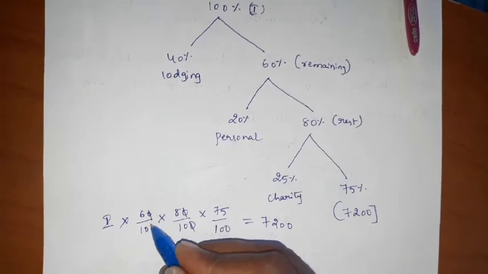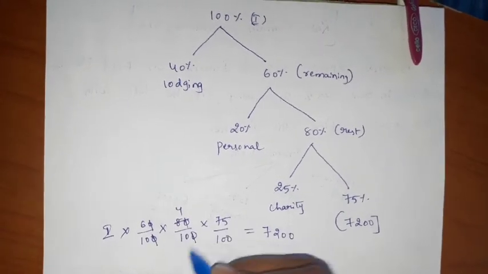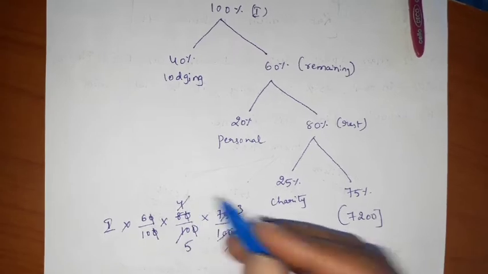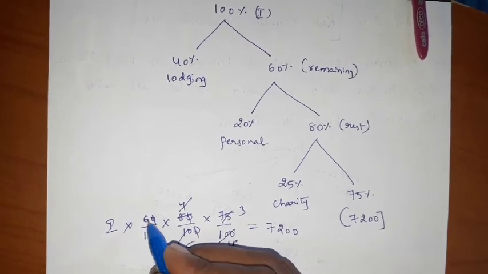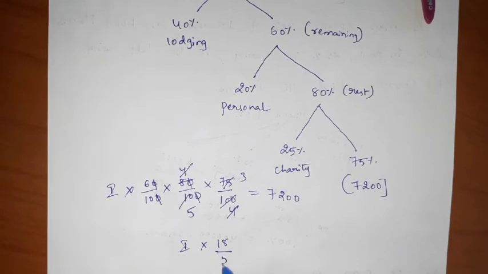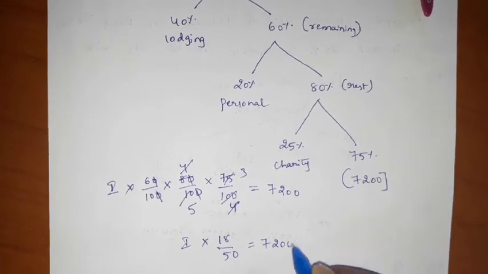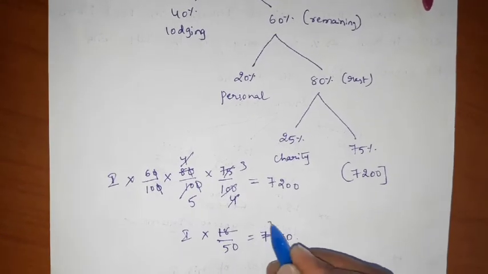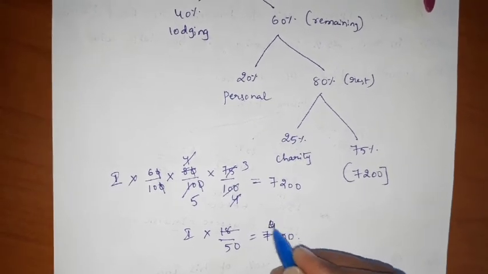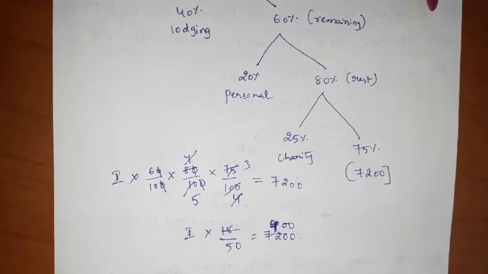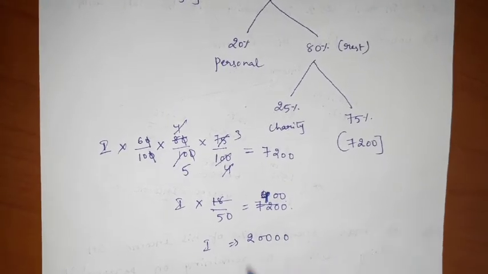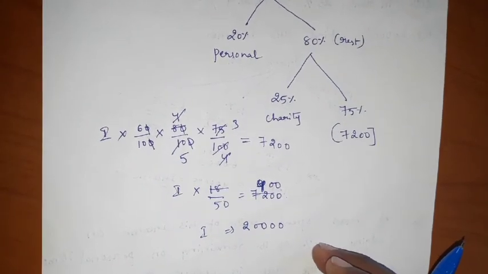If you cancel this, I into 18 by 50 is equal to 7200. 18 4s are 72. It means I is equal to 20,000, right?